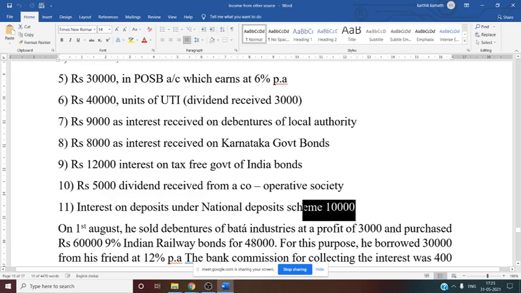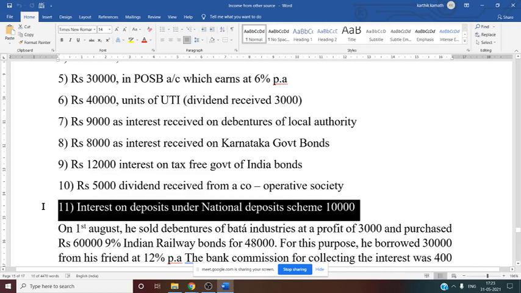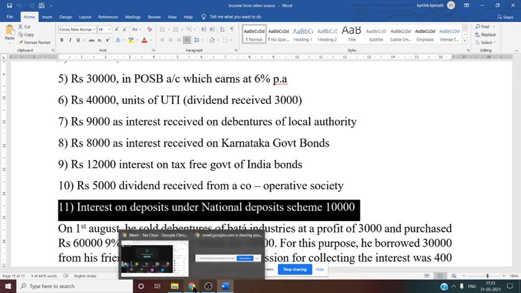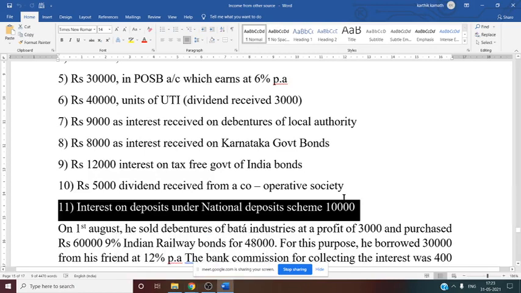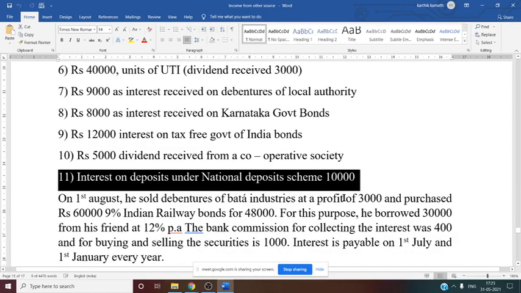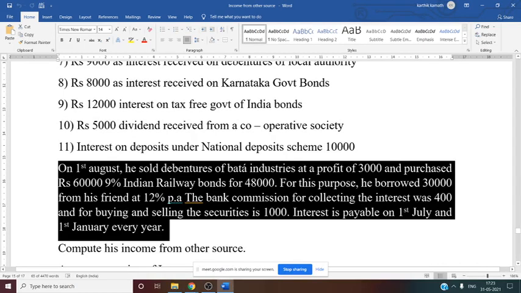Next, interest on deposit under national deposit scheme, 10,000. Tell me, NDS, national deposit scheme, whether it is taxable. No TDS, but interest received is taxable, 10,000 rupees taxable. Now after that there are certain adjustments they have mentioned. You see this, on 1st August he sold debentures of Bata Industries at a profit of 3,000. So this profit, should we consider this profit?